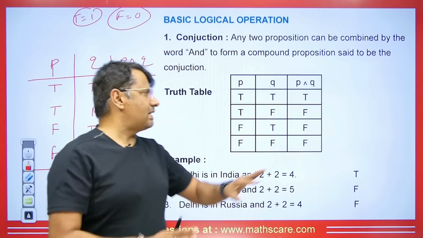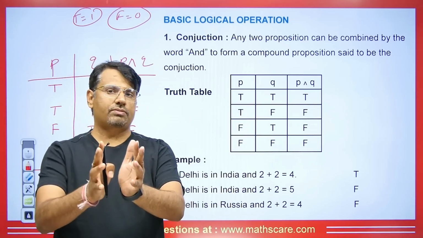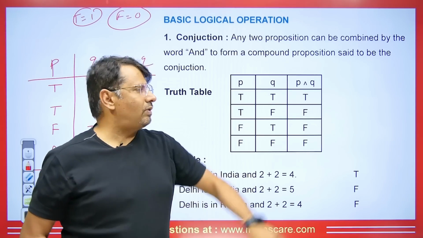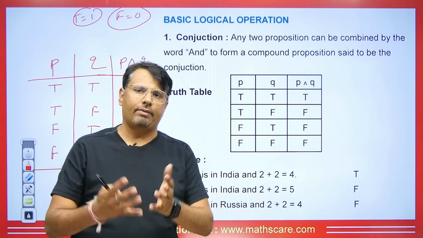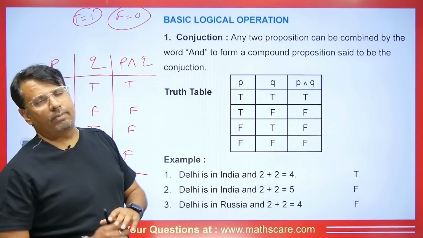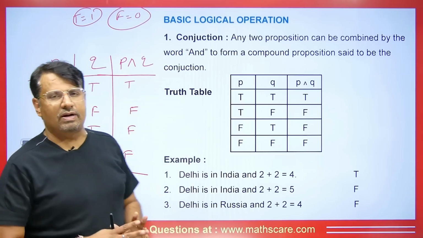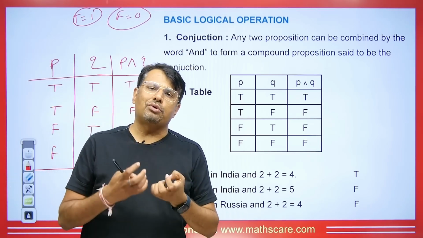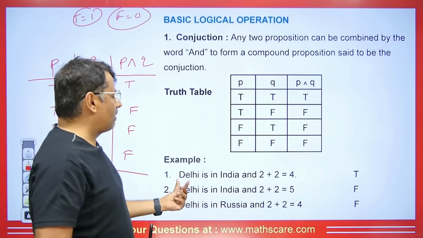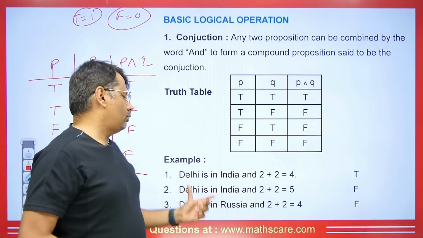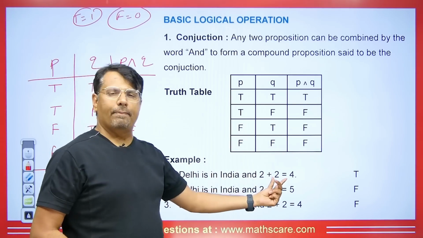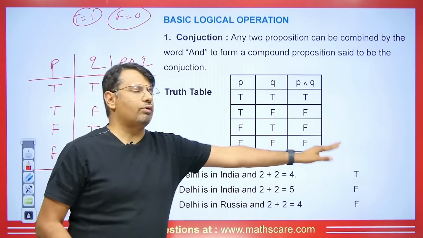So whenever we get the word AND, we will understand it as multiplication. In the case of disjunction, we will denote it by OR, and in that case we will take the sum. I will explain it later. Now let me give you an example. You understood conjunction, but when you see such a statement in the future, how do you understand it quickly? Like if it is said that Delhi is in India and 2 plus 2 is equal to 4, here this one is a true statement and this one is also true. So what will the total statement be?